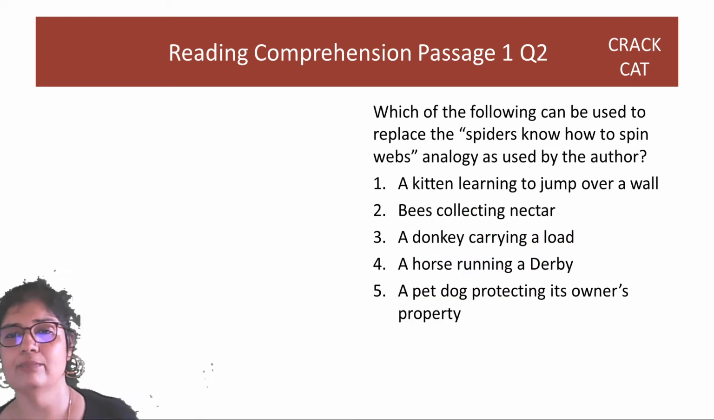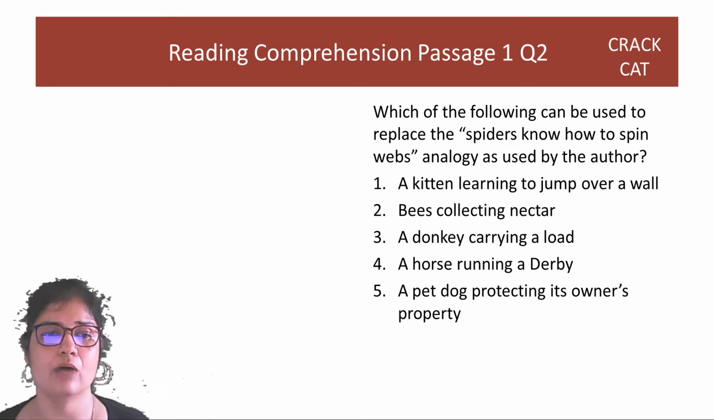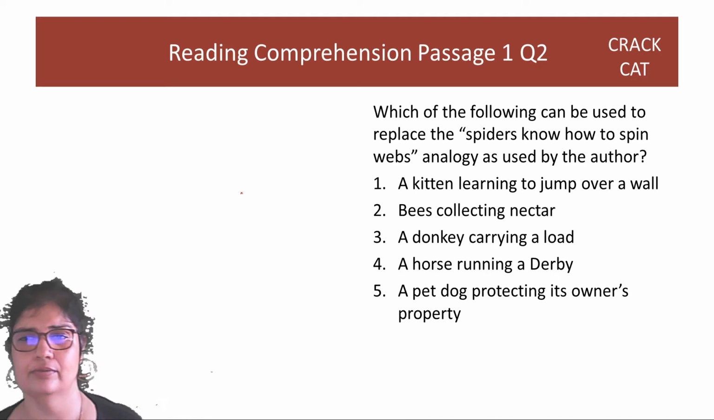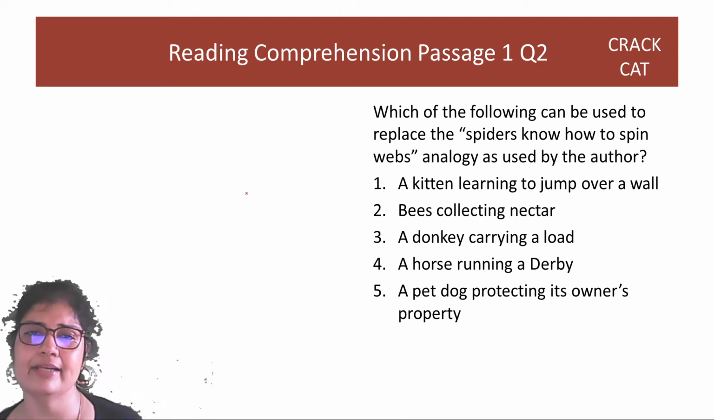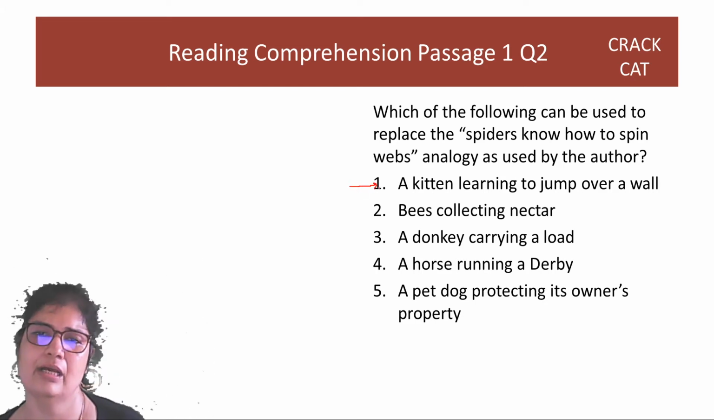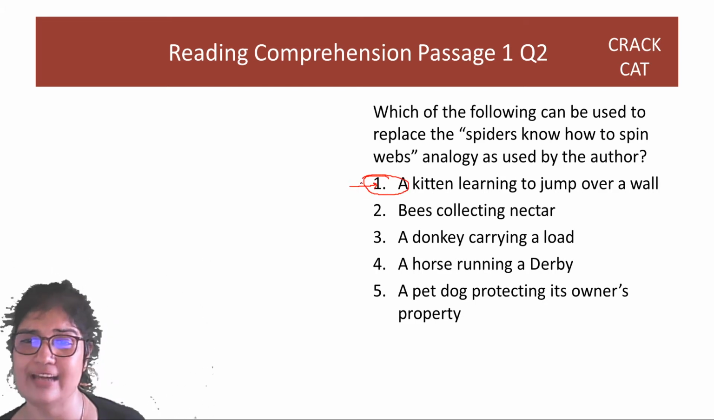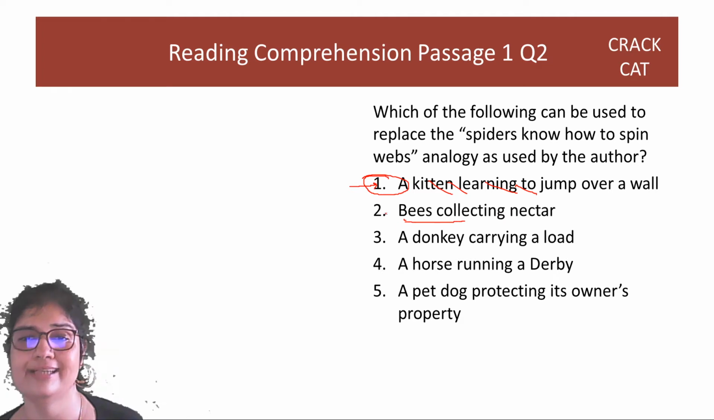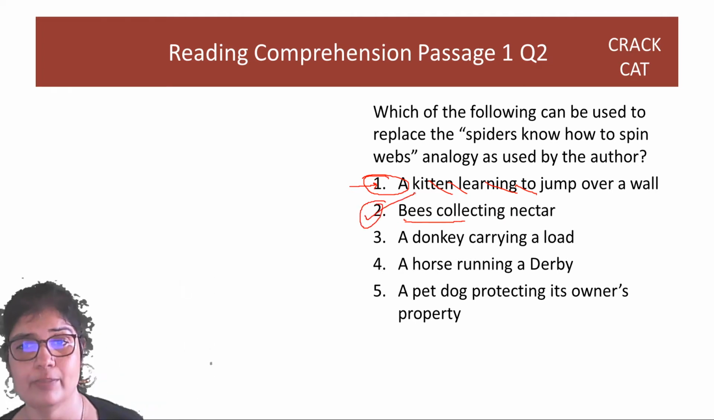Which of the following can be used to replace the spiders know how to spin webs analogy as used by the author? So it's instinct, right? It's what people do without having to teach them. A kitten learning to jump over a wall. Is it a cat's job to jump over a wall? No. This is what a kitten is doing to entertain us. Is the job of a bee to collect nectar? Yes, it is. This is what all bees do.